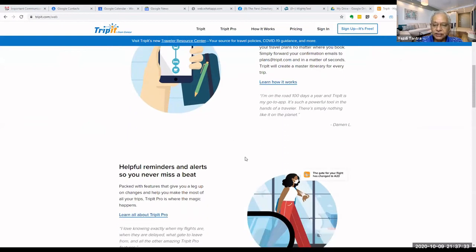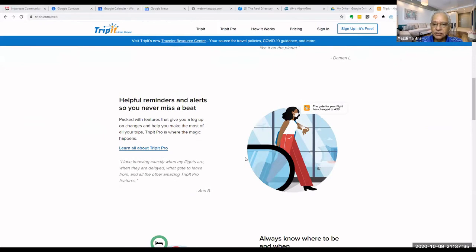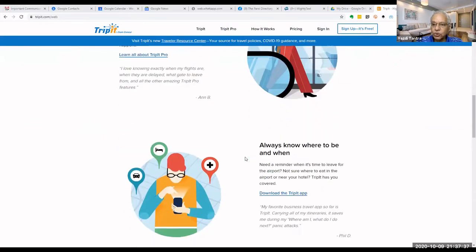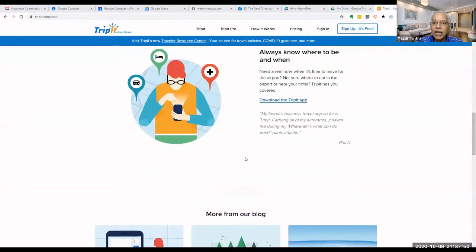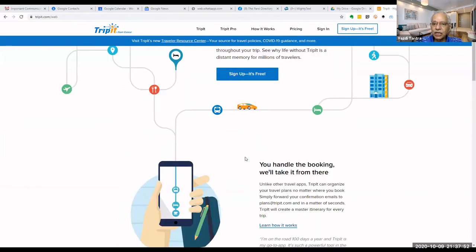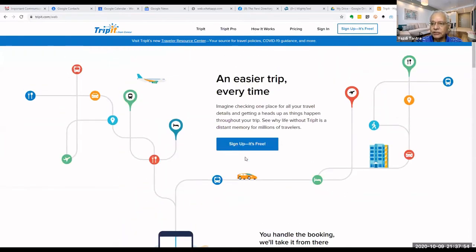The second is it will give you reminders and alerts. It will also know where to be and when. So if you have to start, say 1 hour before and 3 hours is the reporting time, so you can straight away get reminders from TripIt. And of course, if you have car bookings, if you have hotel bookings, anything that you have related to your travel, TripIt will do things automatically.